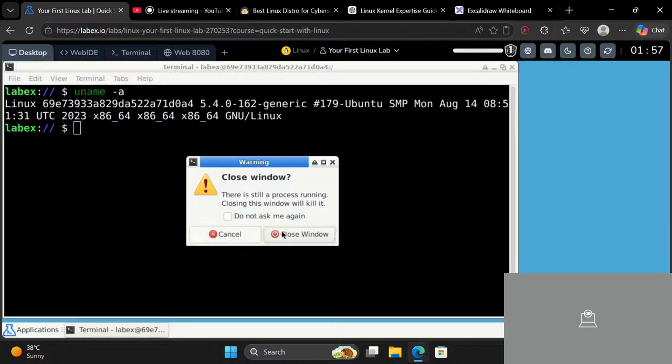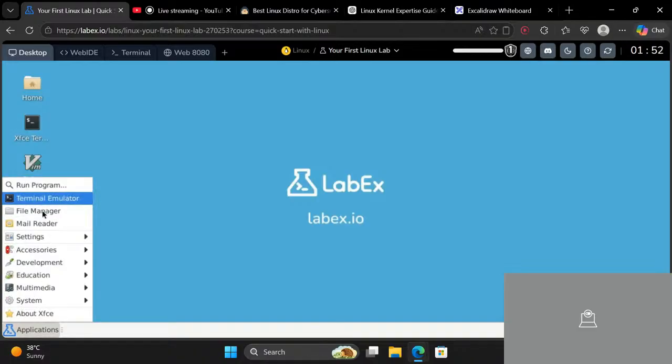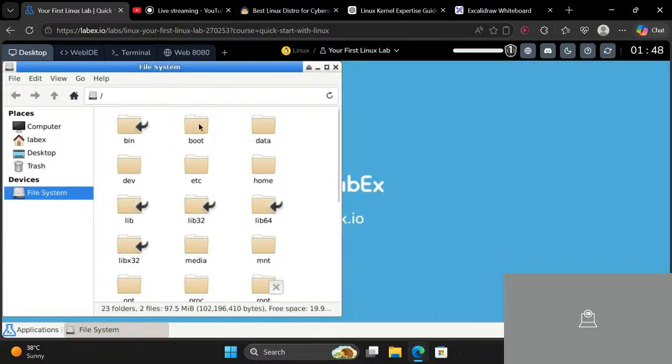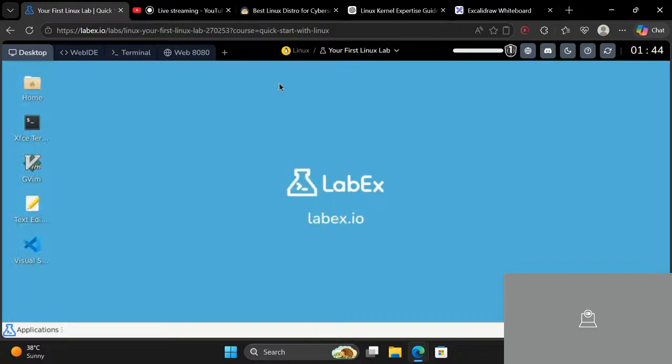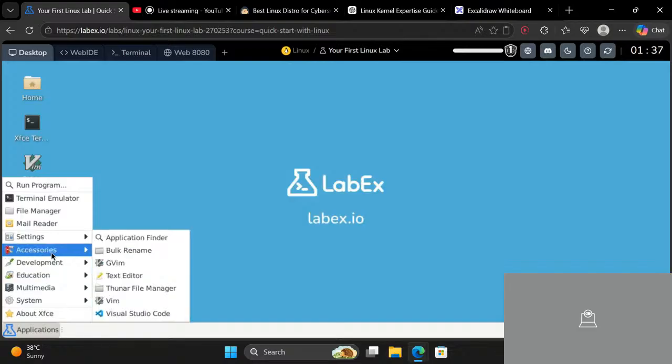So let me close this again. Now let's just see what other things we have. We have a mail reader, file manager. Nobody uses GUI in Linux except a normal user. Okay. So let me see what else is there.